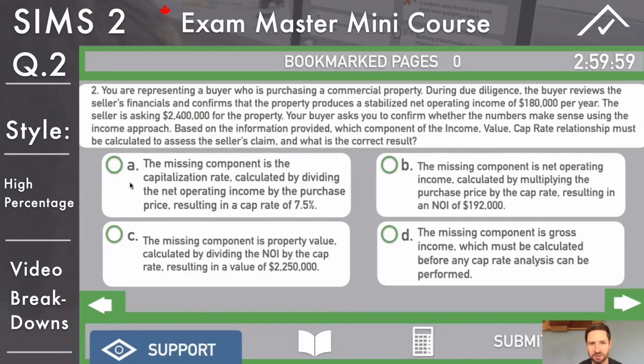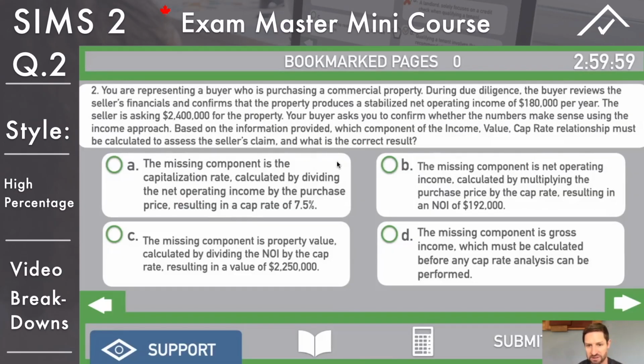A, the missing component is the capitalization rate, calculated by dividing the net operating income by the purchase price, resulting in a cap rate of 7.5. So we know that the missing thing is cap rate, that's for sure. But is it 7.5? Maybe they try to trick you a little bit with their wording, but let's just keep it hovered over if you don't know. Anything you think you don't know, always leave it hovered over.